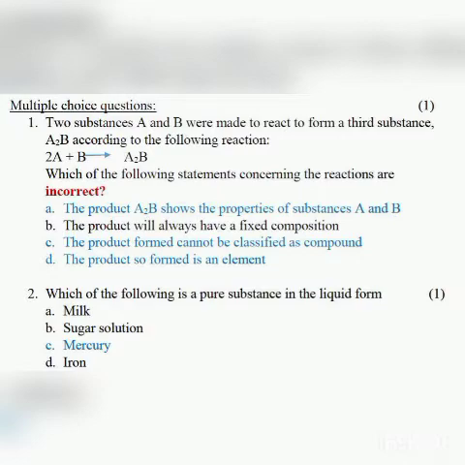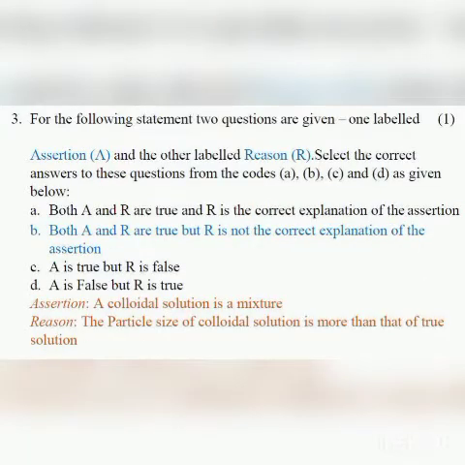Question number 3. Two statements are given, one labeled assertion and the other labeled reason. Select the correct answer to these questions from the codes A, B, C and D as given below. A, both A and R are true and R is the correct explanation of the assertion. B, both A and R are true but R is not the correct explanation of the assertion. C, A is true but R is false. D, A is false but R is true.